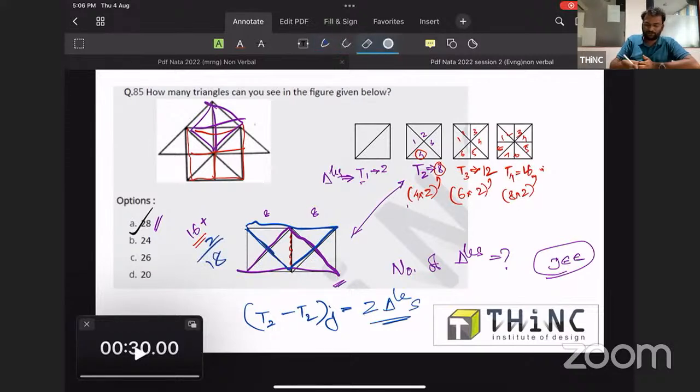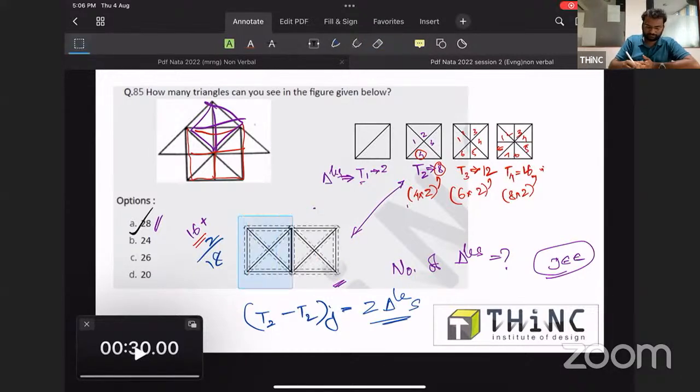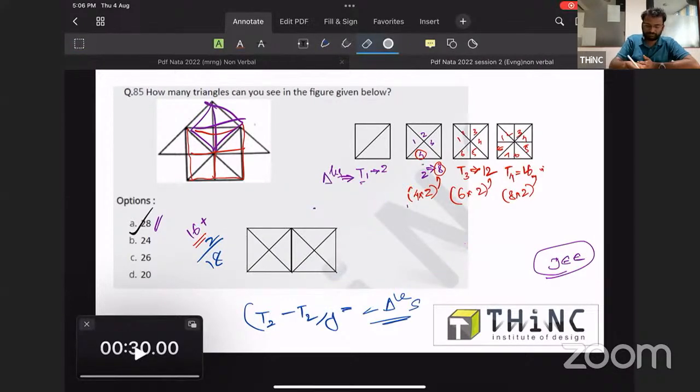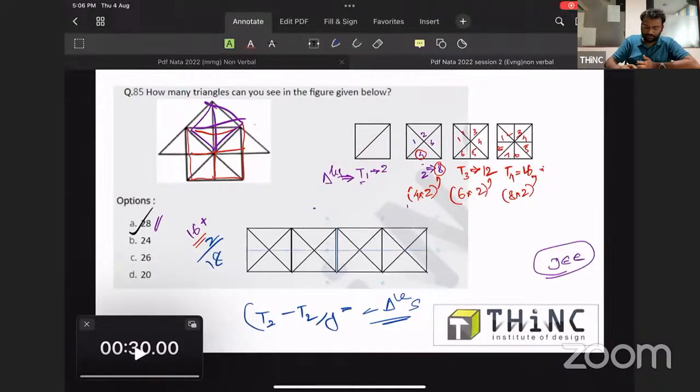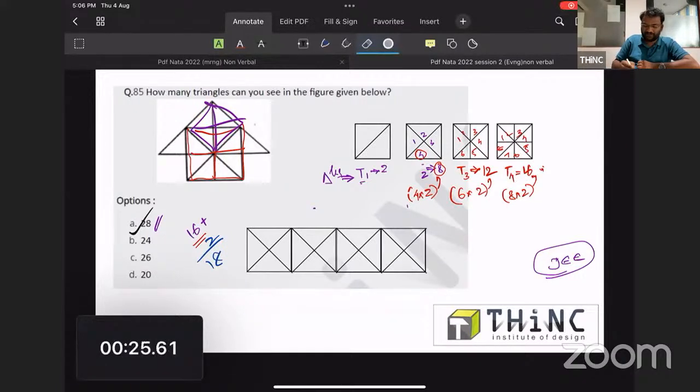If one more unit was here, like this, okay, one more unit was here like this, then what will be the answer? You guys can try. I'll give you 30 seconds. So long chains, it will be difficult.